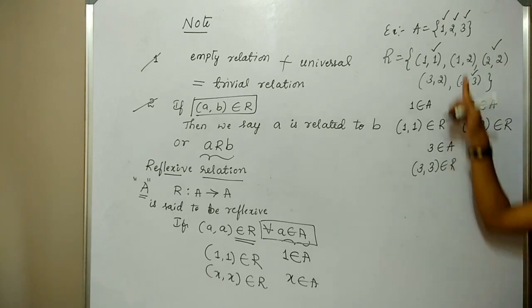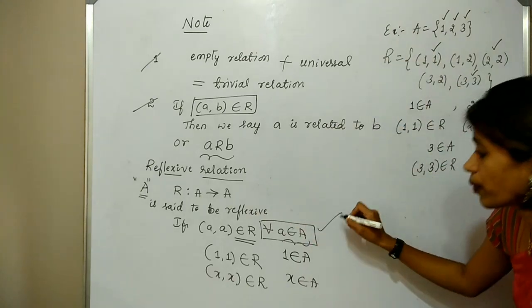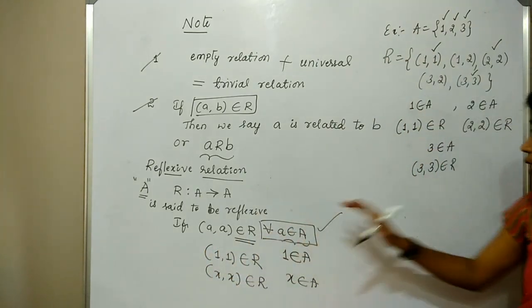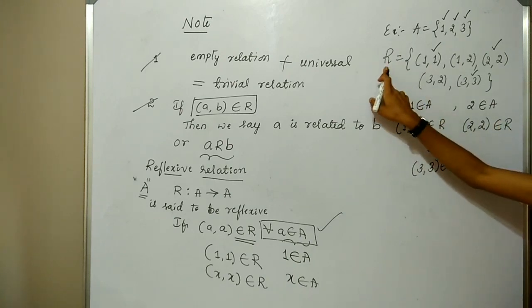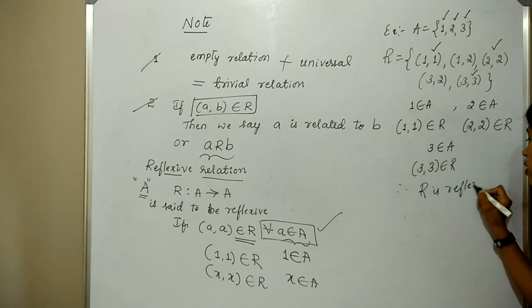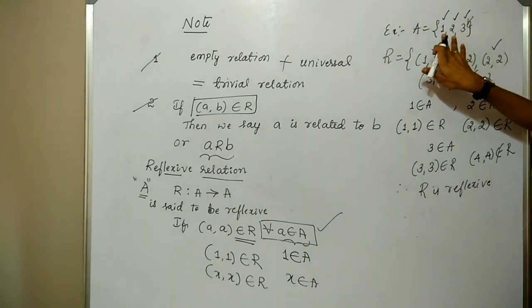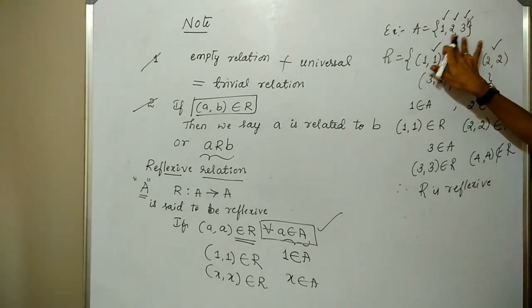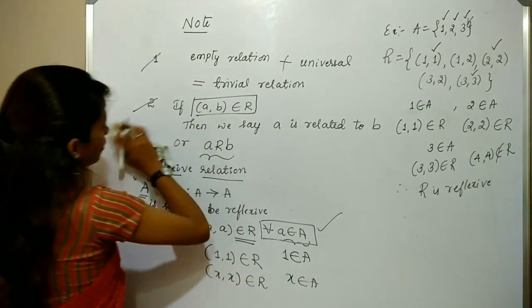So therefore, for any element of A, for all A belongs to A, the ordered pair clearly belongs to R. That is 1 with 1, 2 with 2, 3 with 3 belongs to R. Therefore, this relation is reflexive. Therefore, R is reflexive. So don't ask about 4 with 4 which does not belong to R, ma'am. Here 4 is not there. Here we have only 3 elements, namely 1, 2, 3. Okay. So now I am taking another example which is not reflexive.